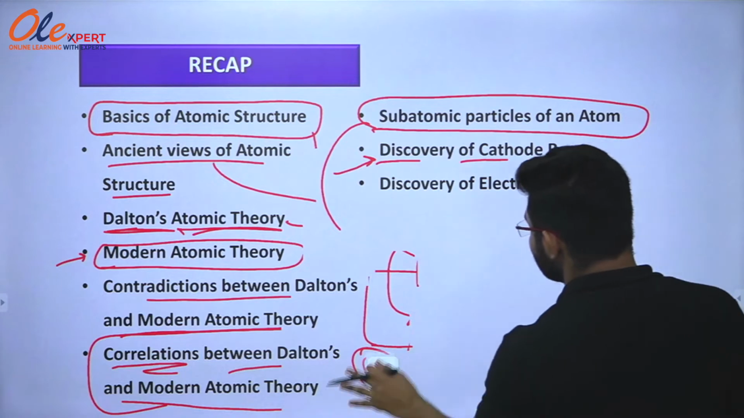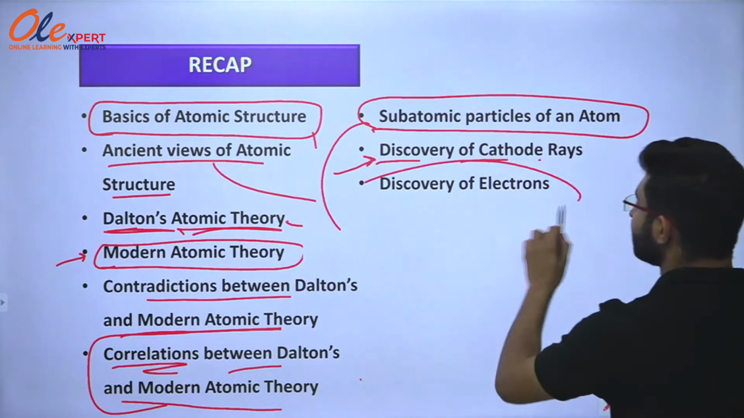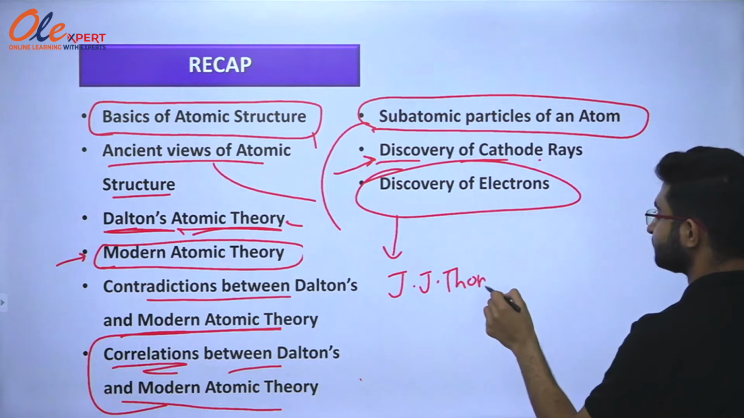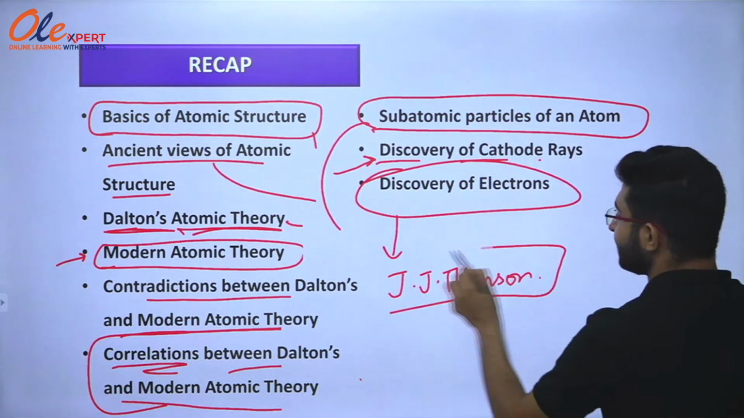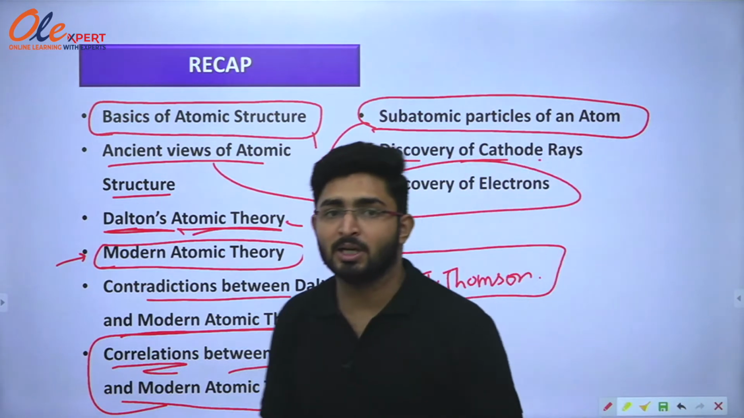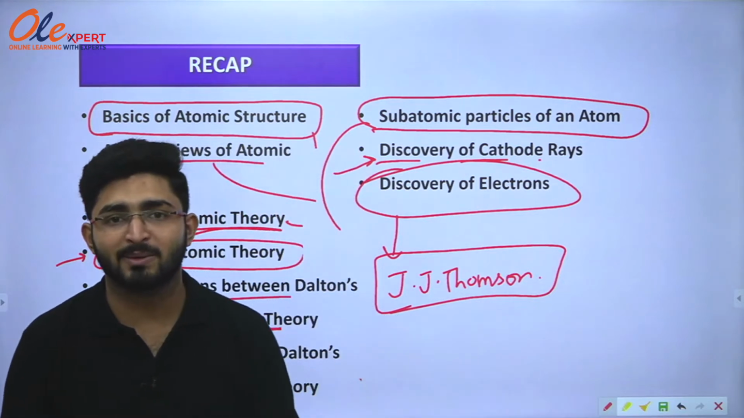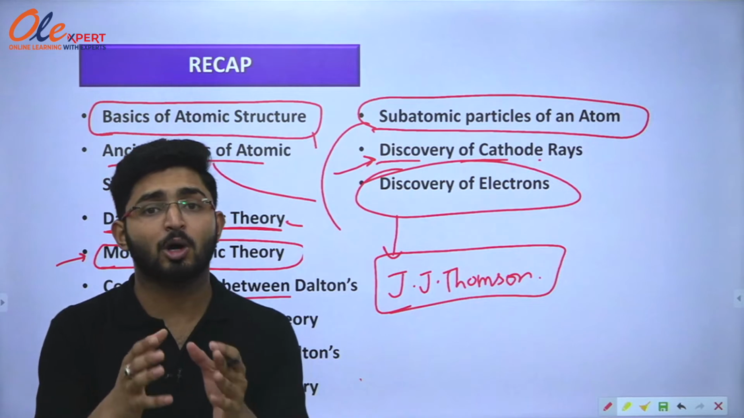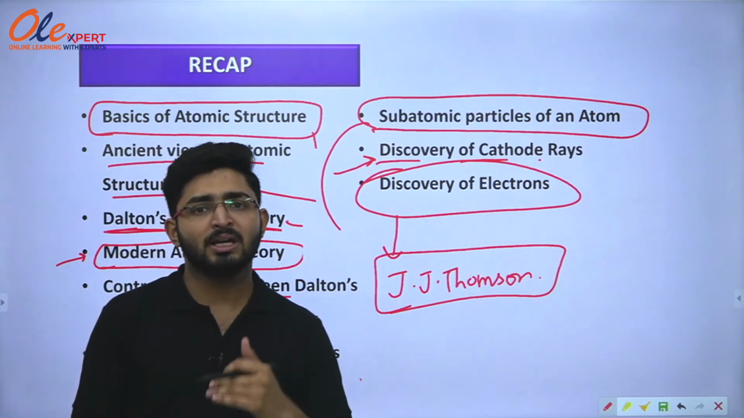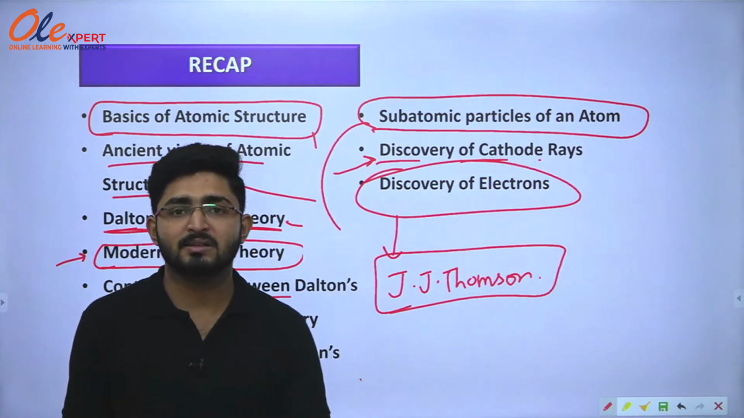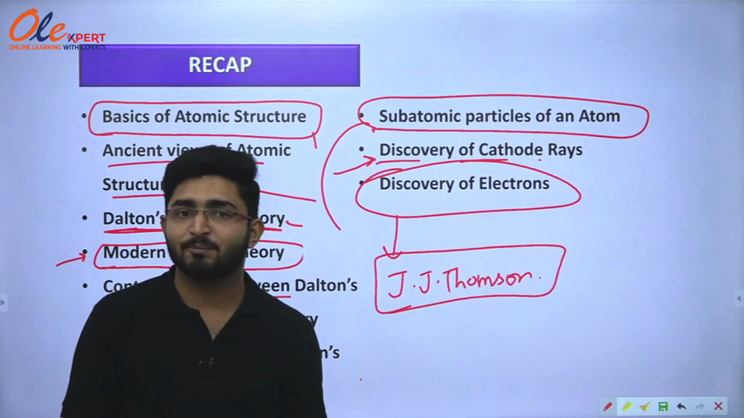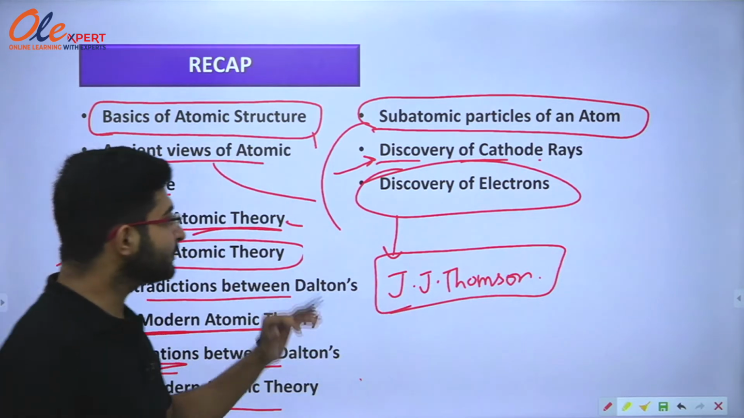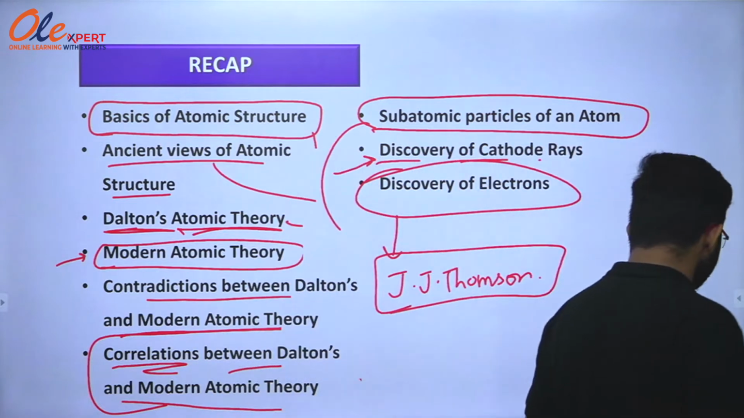J.J. Thomson came and he discovered electrons. He discovered electrons by the same experiment. He just did some more experiments on the CRT, the cathode ray tube, and observed the nature of cathode rays. After the observation, he concluded that cathode rays consist of negative charge, and those negative particles were named electrons by J.J. Thomson. So these were the points and topics that we have studied in the previous sessions.